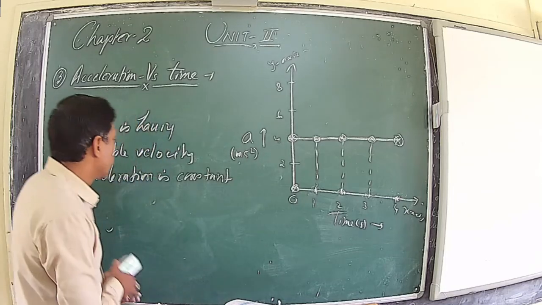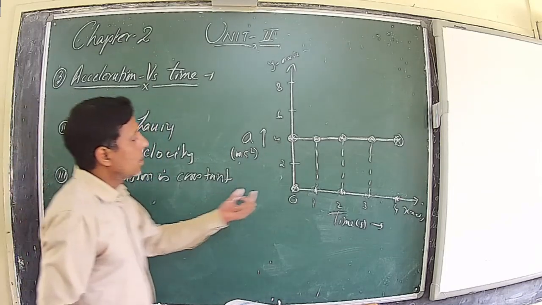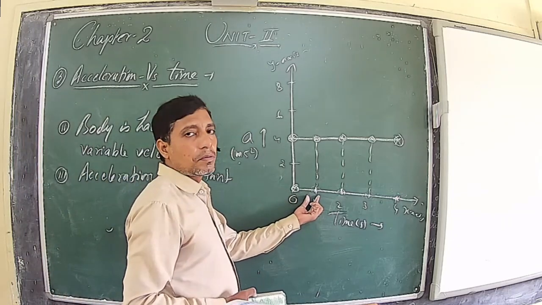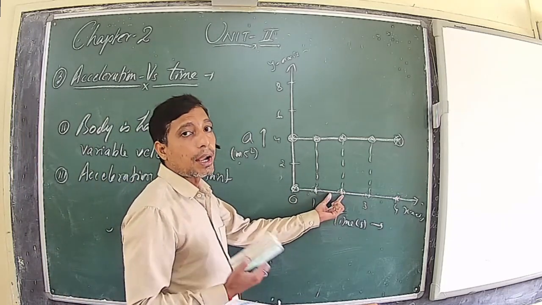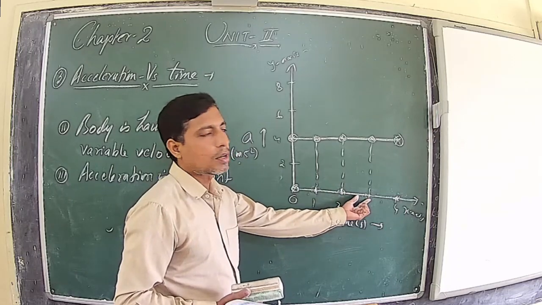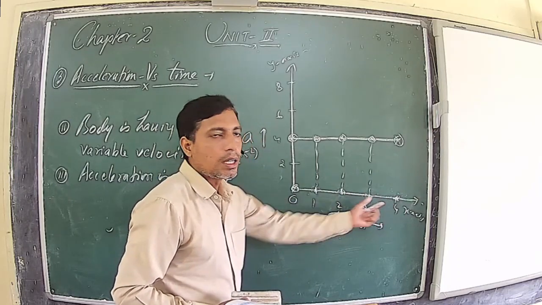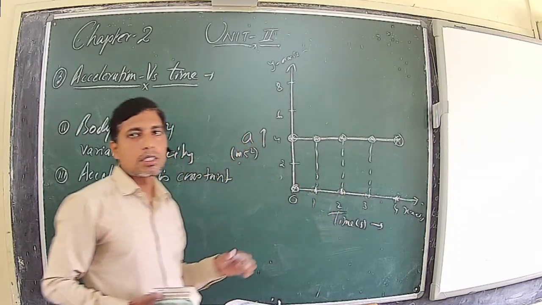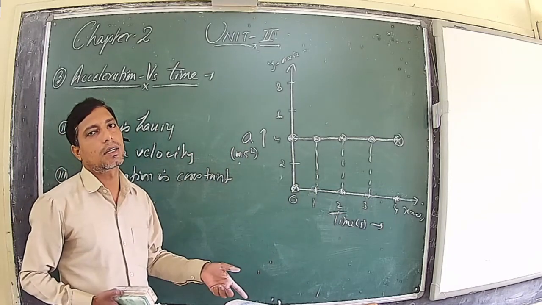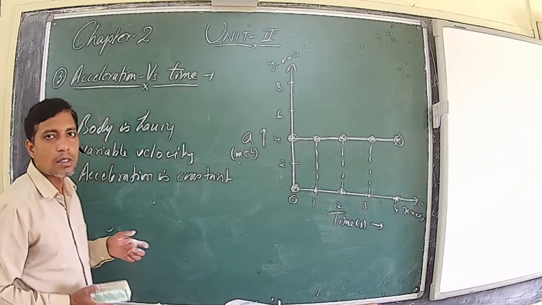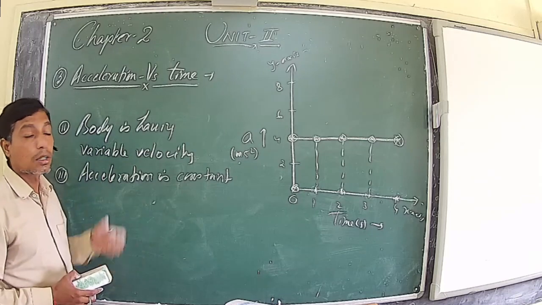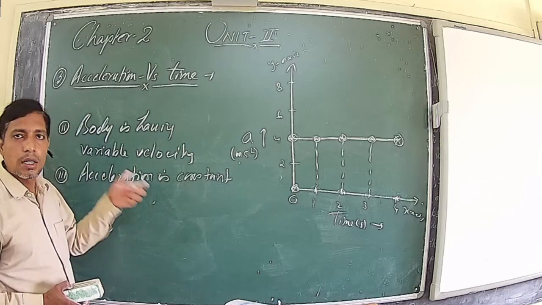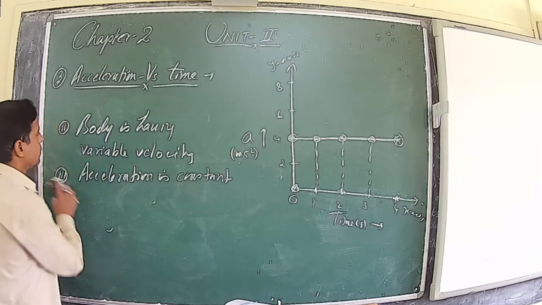Like if you measure the velocity after 1 second, it will be 4. After 2 seconds, 8. After 3 seconds, 12. After 4 seconds, 16. It means in every 1 second, the velocity is changing by 4 meters per second. So that is what it means: the change of velocity is equal in equal intervals of time.